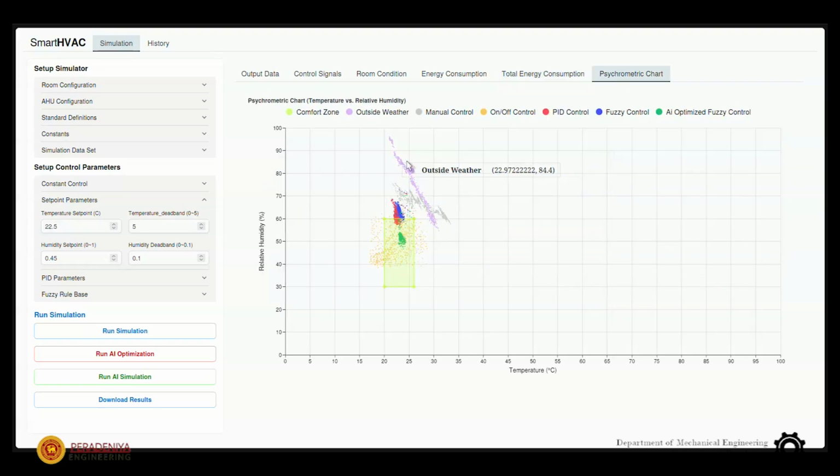On the psychrometric chart, we can see the on-off controller is not very concentrated in the results over the time period, and the other three are relatively good, but the AI optimized controller has been more compact, or very steady, in the results.